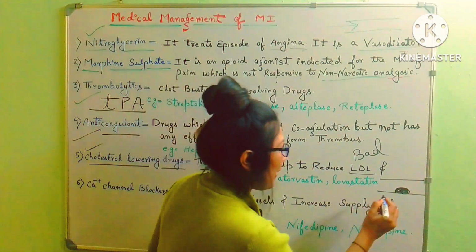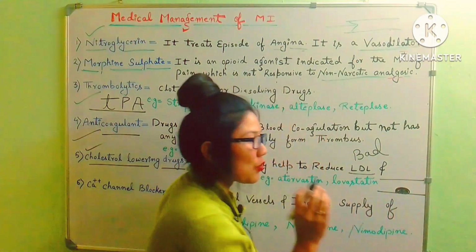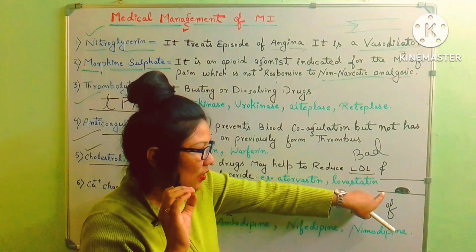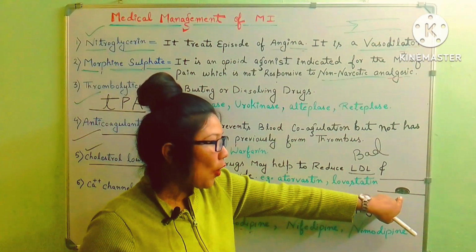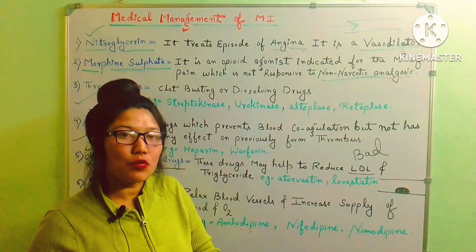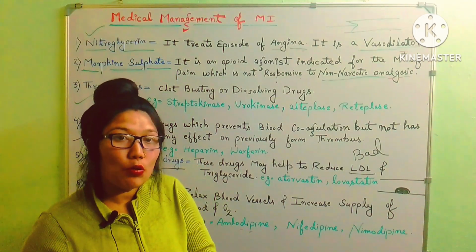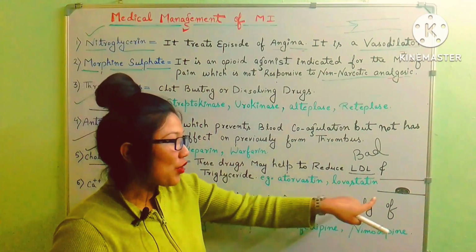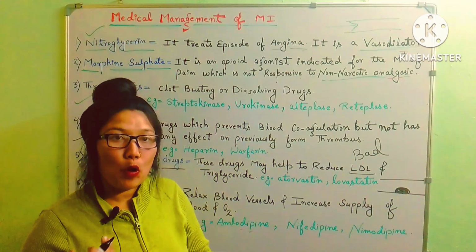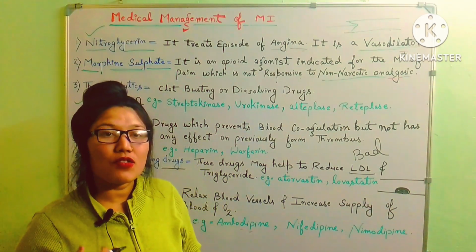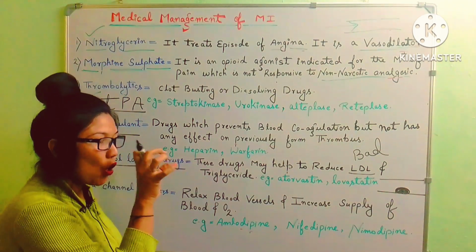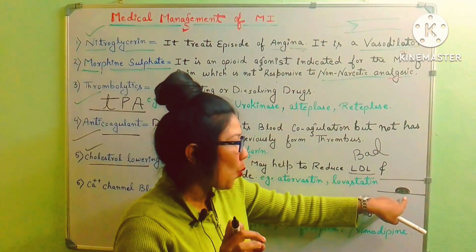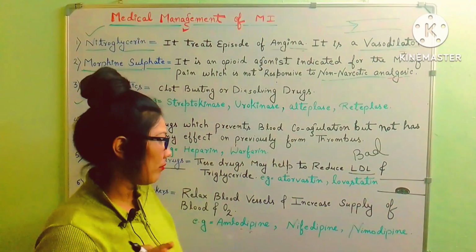It helps in stopping this clot. It will keep this clot at one place only, because if the clot breaks, then it will be converted into emboli, and the patient could suffer from pulmonary embolism, venous thrombosis and stroke. So it helps in keeping the plaque in one area only.